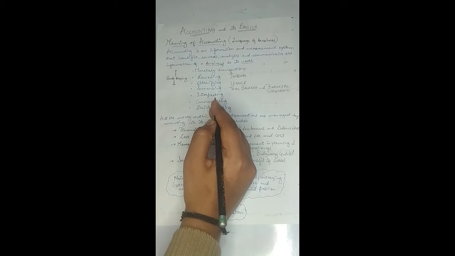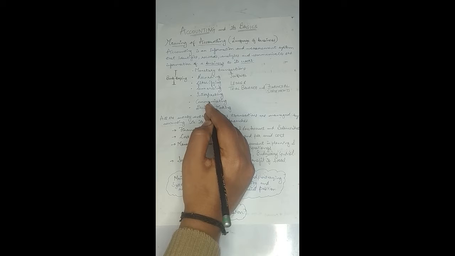So these users are interested in knowing whether the business in which they have invested their interest is earning profit or not, whether it is in good financial position or not, right? So every investor, every user, every supplier, customer, they want the information from the business. So accounting acts as the language of the business, and it provides the required information to the users in the identified manner so that the users can take their required decisions.